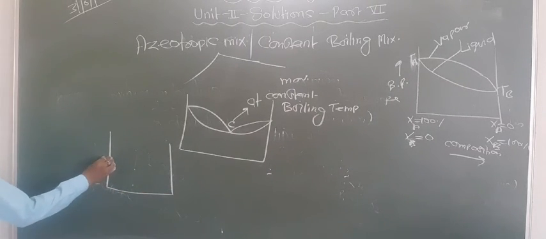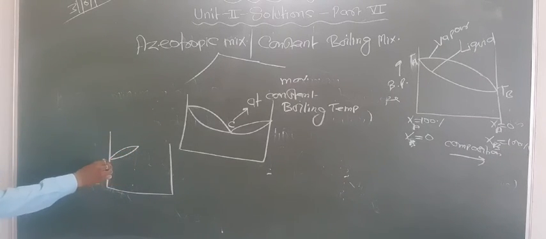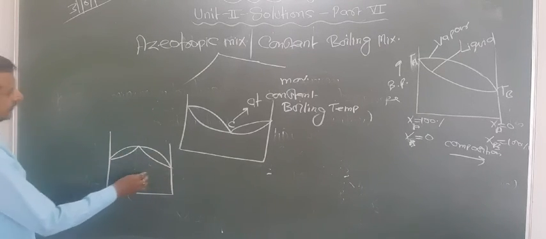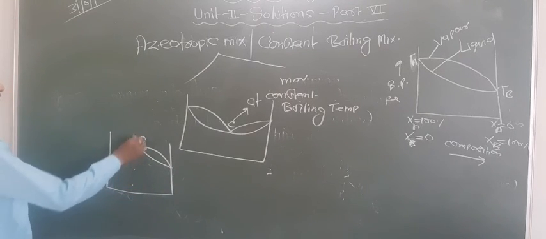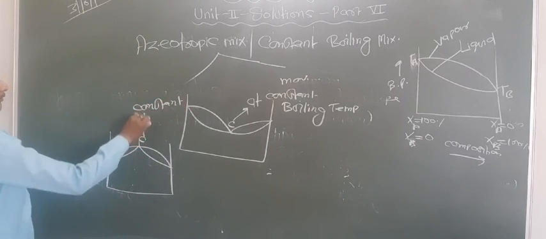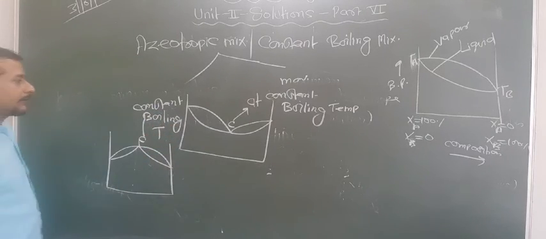Here again, point C is the constant boiling temperature. So look at the graph.